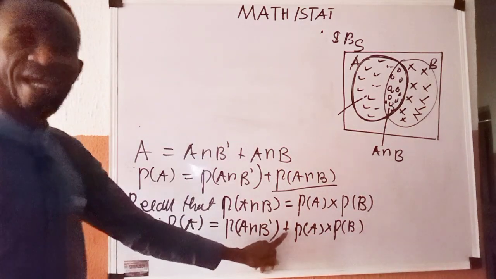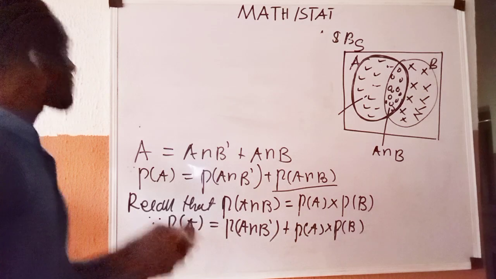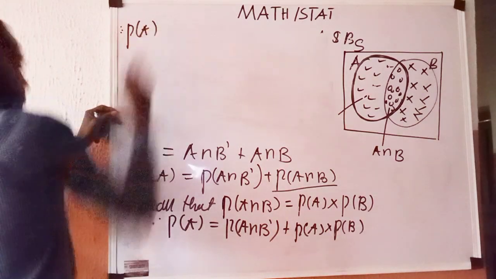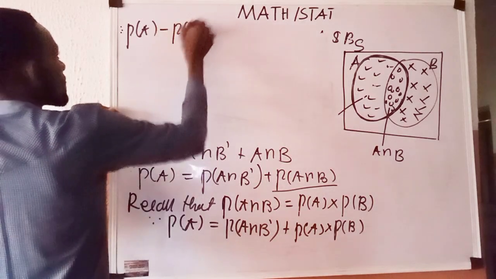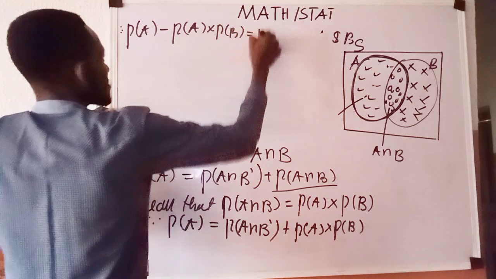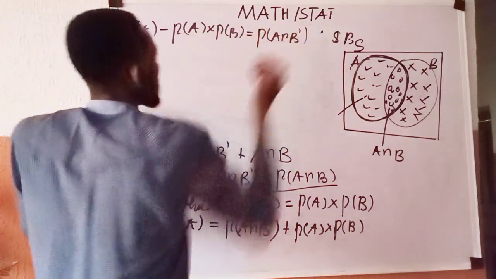This is an additional sign, so it can be brought over here. This quantity can be brought over here, and I have therefore P of A, which is what I have here, this one coming over here, minus P of A multiplied by P of B, which is given as P of A intersection B complement.